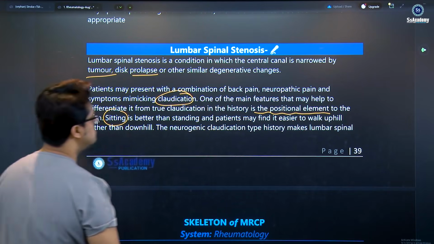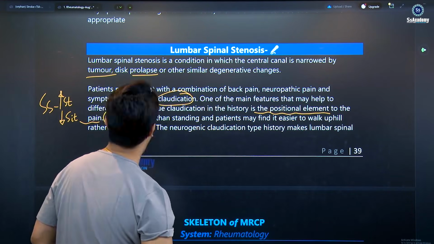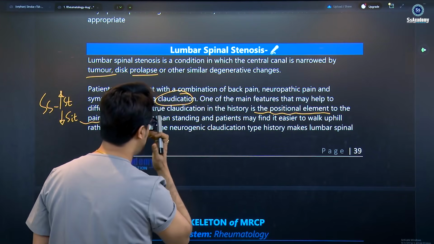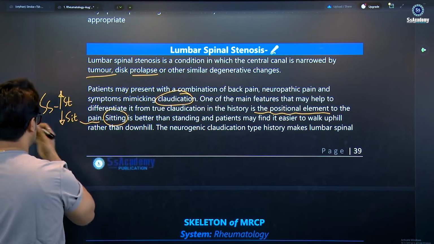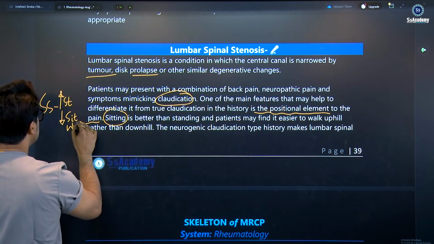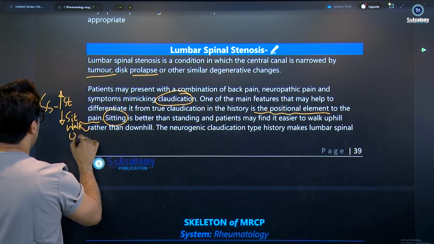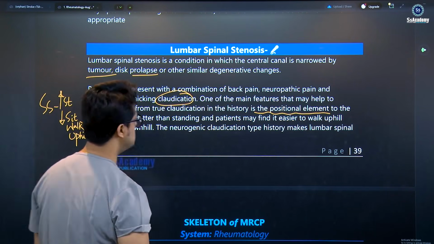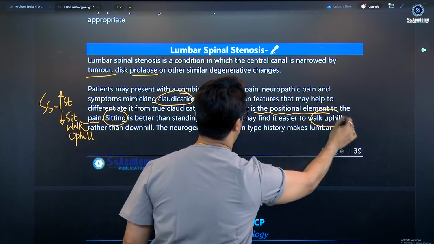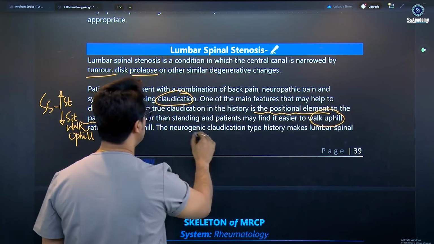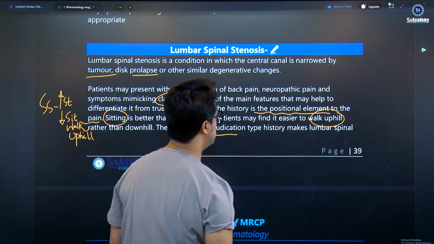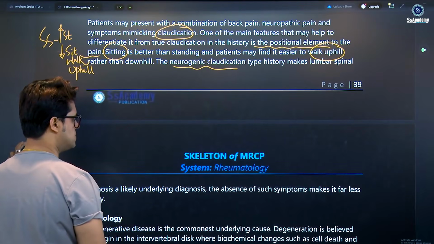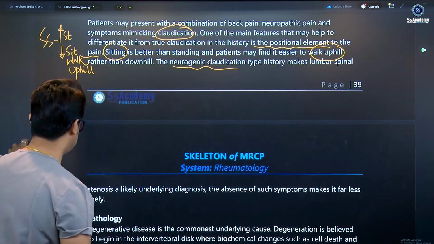Patients may find it easier to walk uphill rather than downhill. So sitting and walking uphill, you need to write down. A neurogenic claudication type history makes lumbar spinal stenosis a likely underlying diagnosis; absence of such symptoms makes it far less likely.